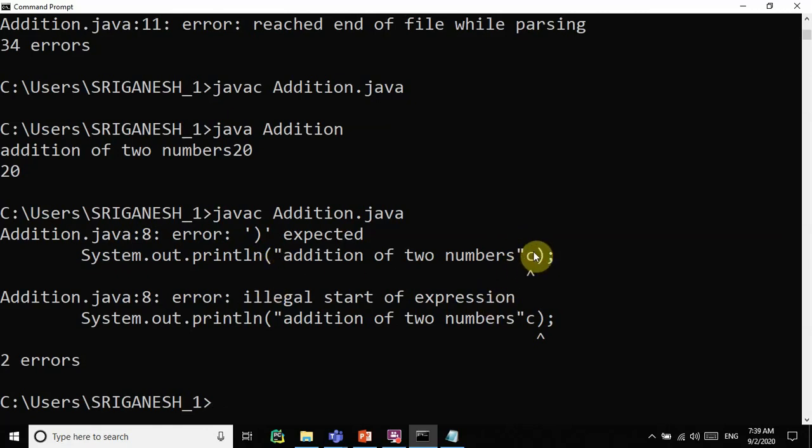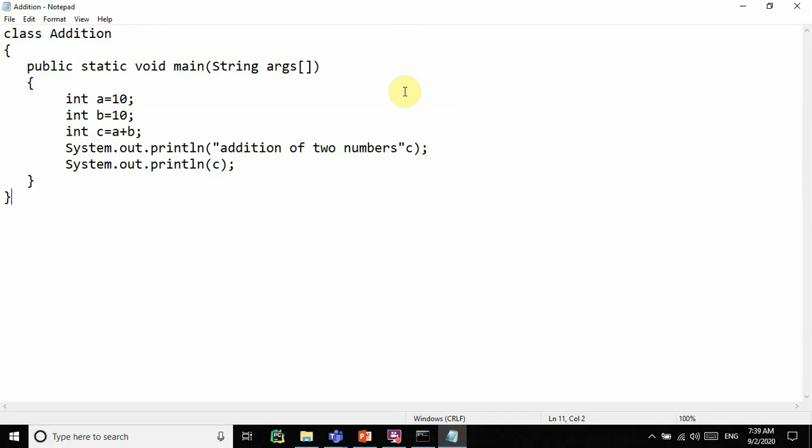But when it comes to the actual thing in the program, what we have to tell the system, the JVM, is to print the statement addition of two numbers, and after that print the value of C also.